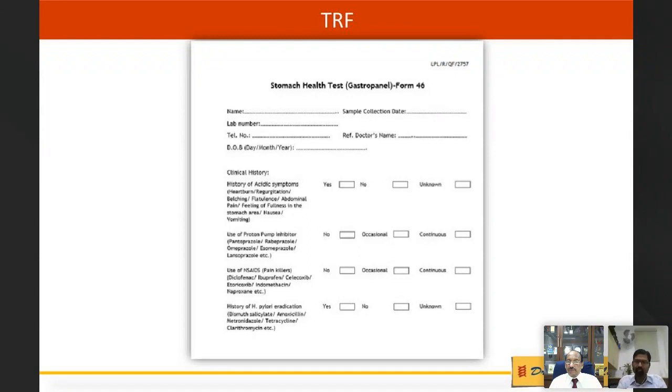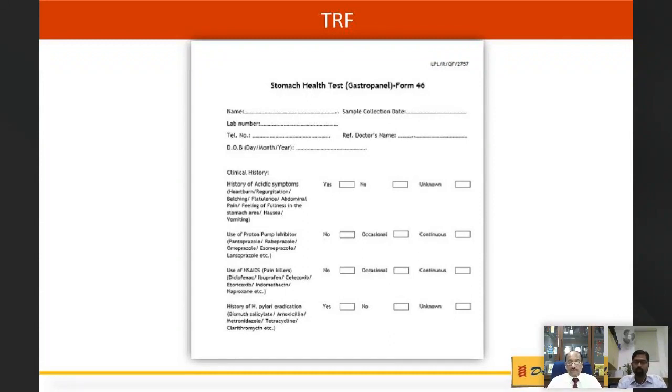And also patients, if they come themselves for this test, they can also have an idea about their stomach condition, their acid secretion conditions, because in India, this is a very, very common problem of taking over-the-counter PPIs and antacids and landing up in situations which can be hazardous to the patient.